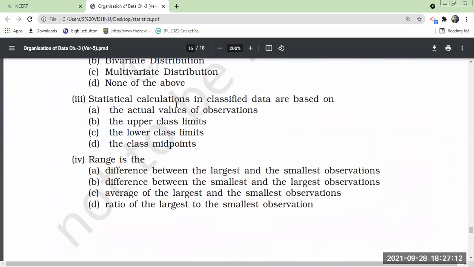Okay. Statistical calculations in classified data are based on what? Actual values of observations. Very good. Range is the difference between the largest and the smallest observation. Very good.